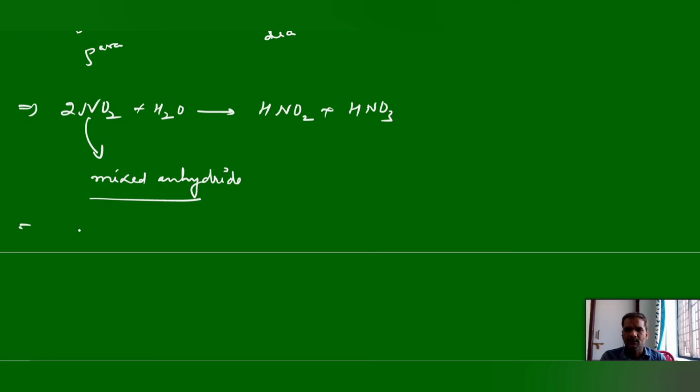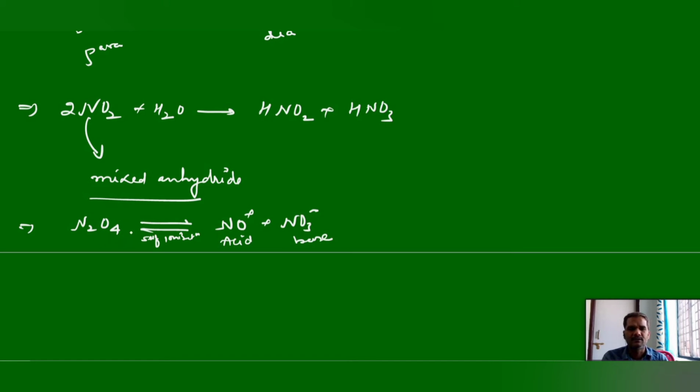And this dimer form of NO2 can undergo self ionization like this, and on self ionization it can form NO plus and NO3 minus. This is self ionization. NO plus is the acidic form, and NO3 minus is the basic form. This is the self ionization of N2O4. So these are a few points about nitrogen dioxide.